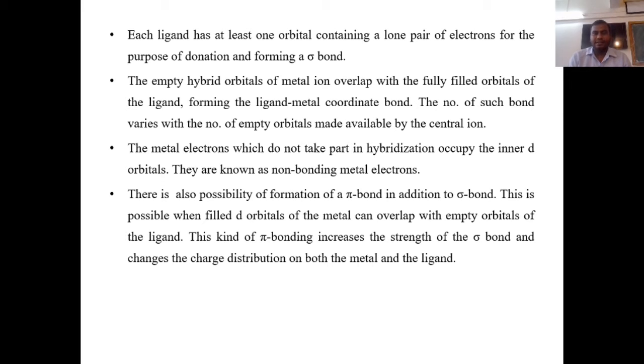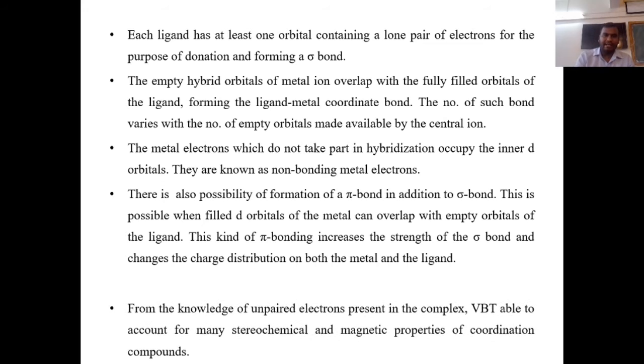So this is the possibility when the metal donates the lone pair of electrons back to the empty orbital of the ligand. At that time the pi bonding forms, and that pi bonding increases the strength of the sigma bond and thus changes the charge distribution on both metal and ligand.